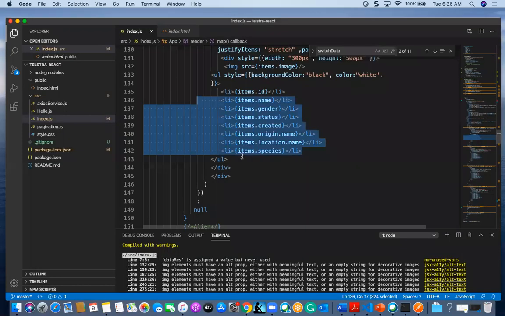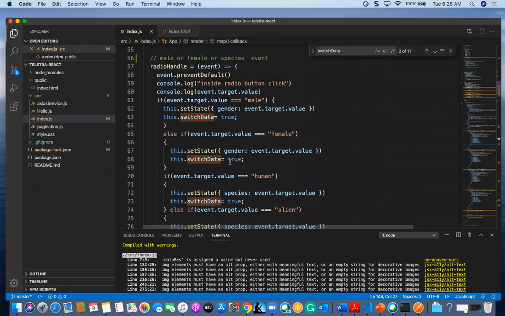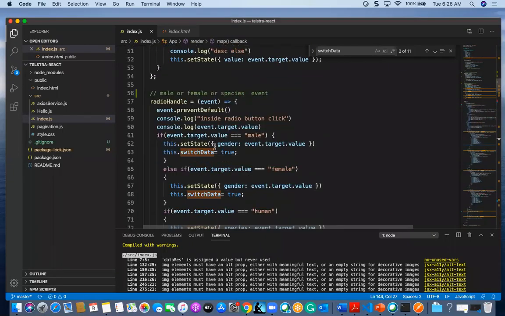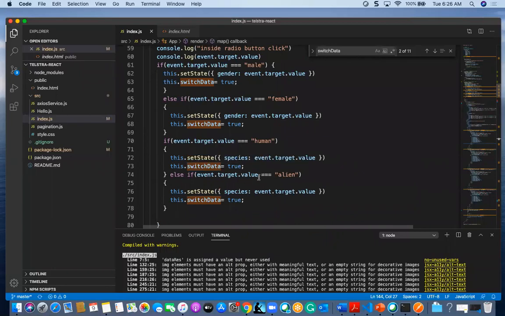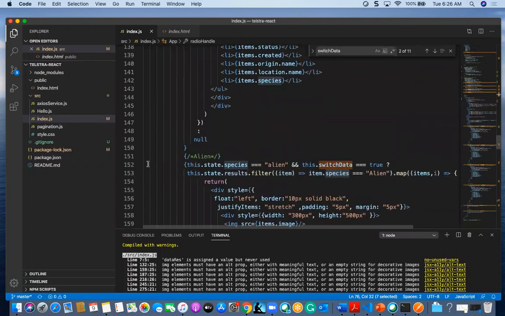In the same way, I will have alien. For alien also, it will get this event.target.value. If it is equal to alien, it will set the species state to alien, and this.state.switchData to true, and it will execute this alien loop.